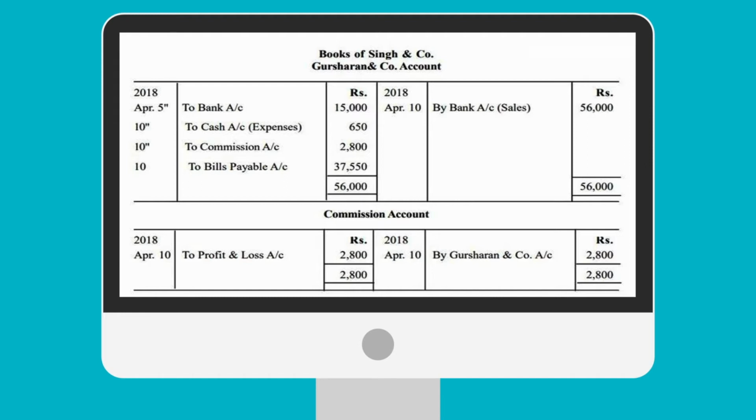Now commission account, so very simple, commission is an expense. So the amount of rupees 2800 as commission for Singh and Company, that is the consignee. So this amount of commission will be transferred to the profit and loss account, 2800.